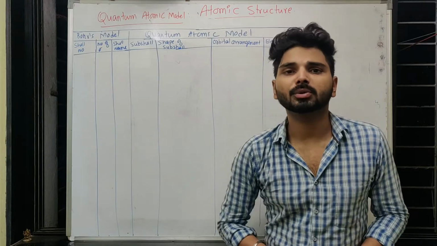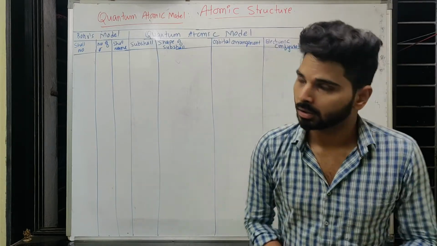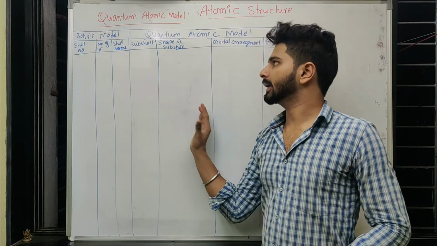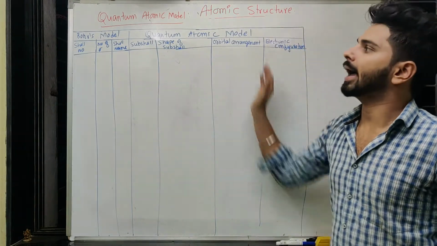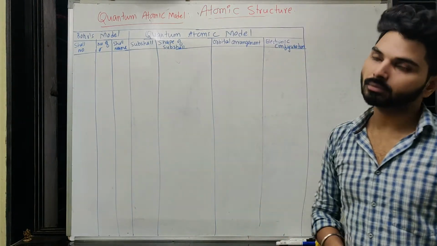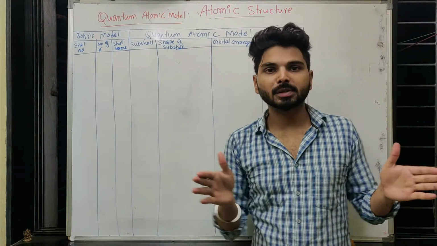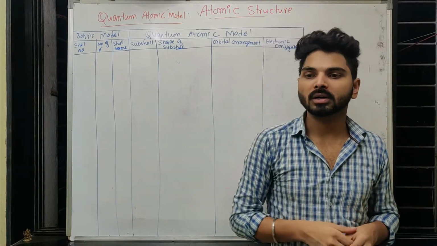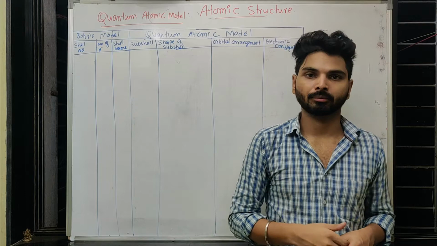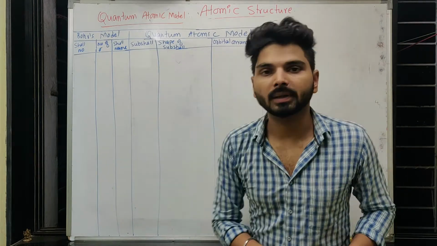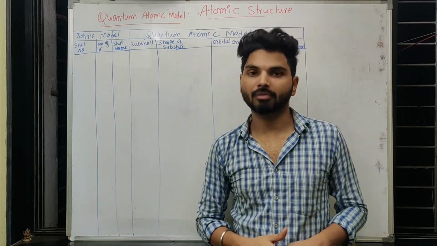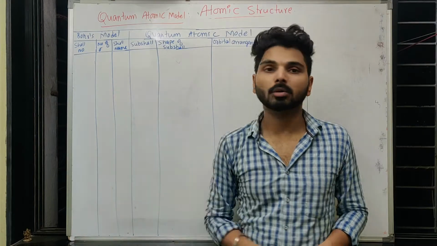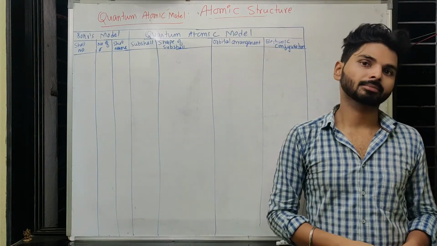Now let us move to quantum mechanical model. Here I am going to explain quantum mechanical model along with comparing that with Bohr model. So the huge difference between Bohr model and quantum mechanical model is the understanding of the atom. The quantum mechanical model believes that electron is a wave, whereas the Bohr model believes electron is a particle.